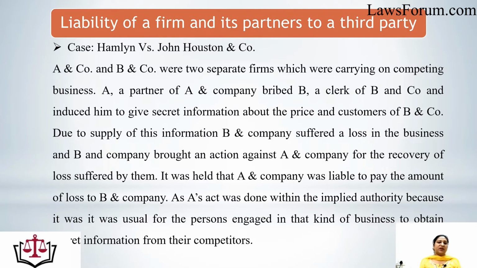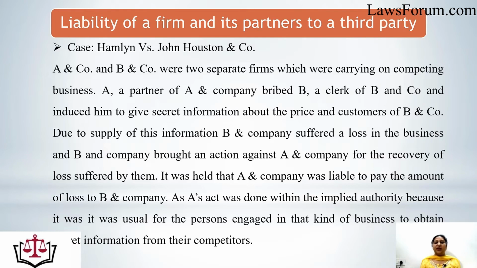Next, we will discuss the case of Hamilton versus John Hodgson and Company to prove this point. A and Company and B and Company were two separate firms which were carrying on competing business. A partner of A and Company bribed a clerk of B and Company and induced him to give secret information about the prices and customers of B and Company. Due to the supply of this information, B and Company suffered a loss in the business, and B and Company brought an action against A and Company for the recovery of the loss suffered by them.